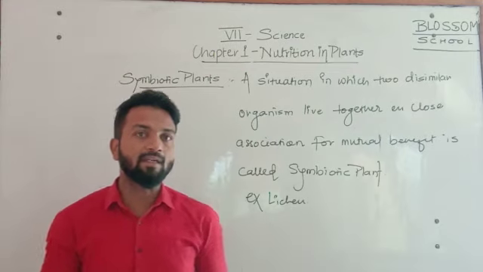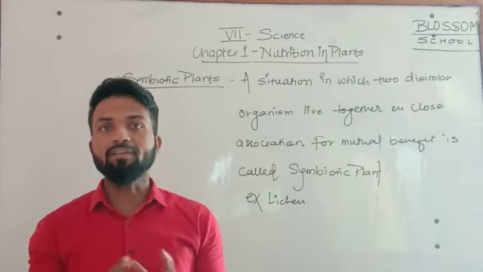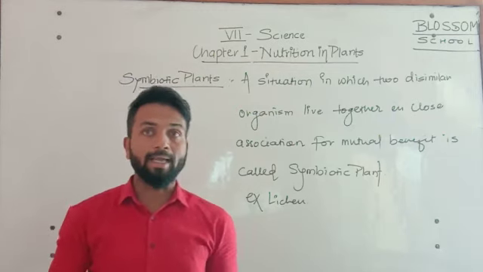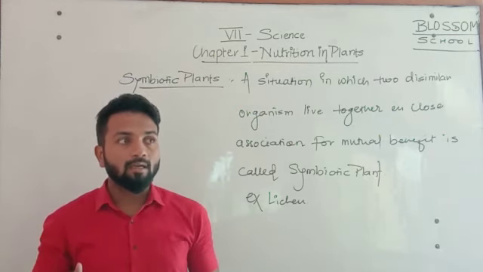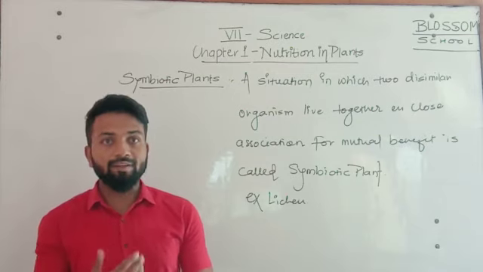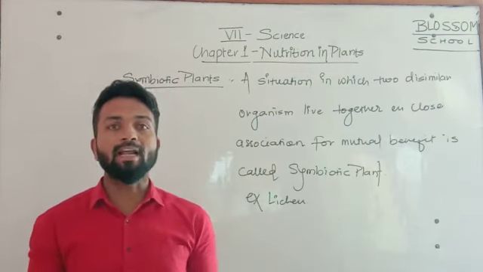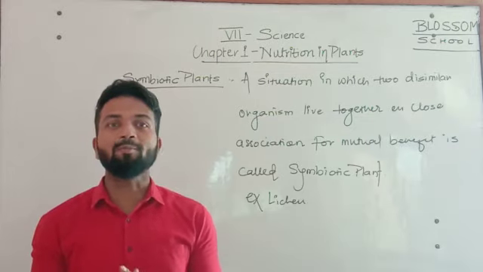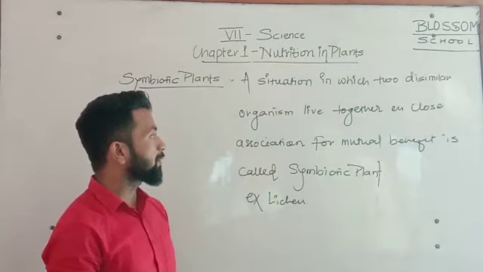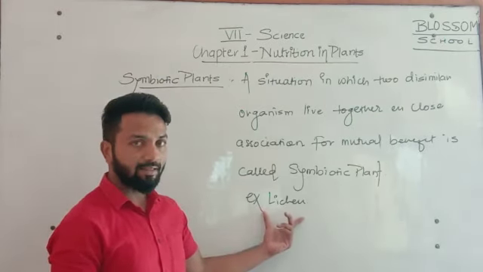Mutual benefit means both plants never harm themselves or each other. They cannot give any problem to each other. And with their mutual benefit, they derive their nutrition. So such type of relationship is called symbiotic. An example of this category is lichens.